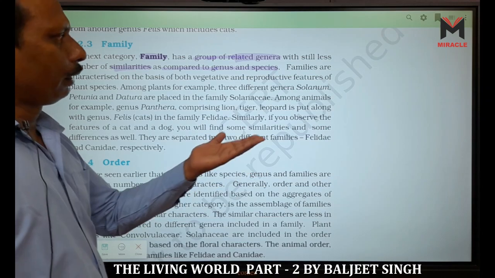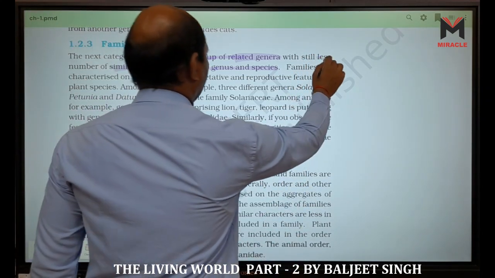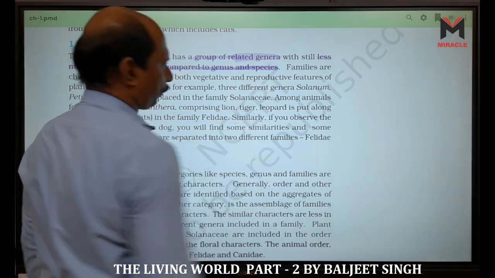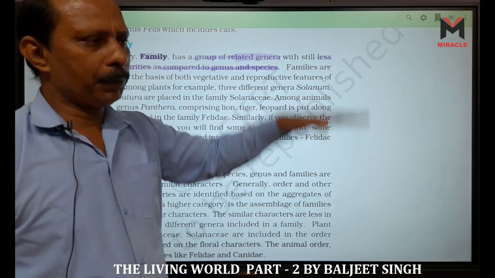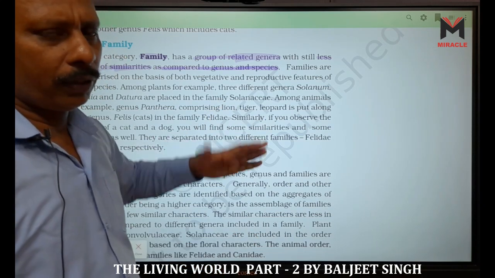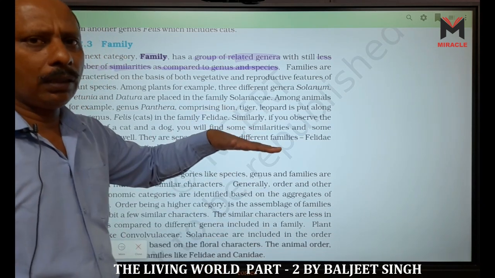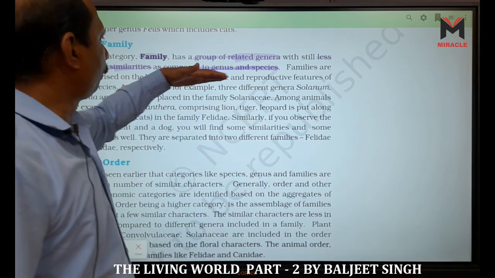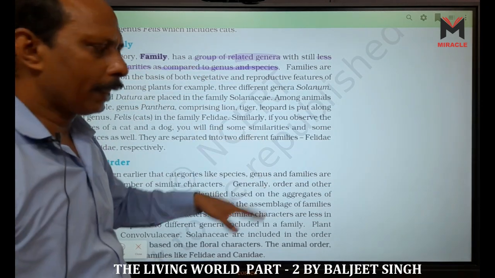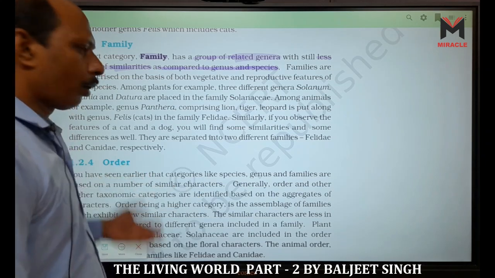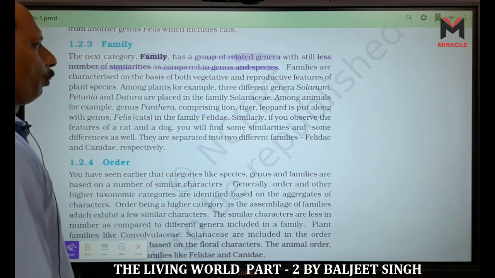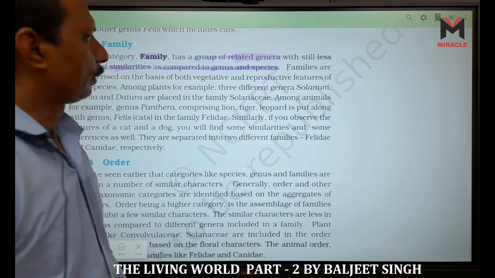When we go upward, we have still fewer similarities as compared to genus and species. When you go down, in species, many similarities are there. Most similarities are found in species. Then in genera, somewhat fewer similarities. When we come to family, more or less similarities are there. When we come to order, there are still fewer similarities. The maximum similarity is found in species.